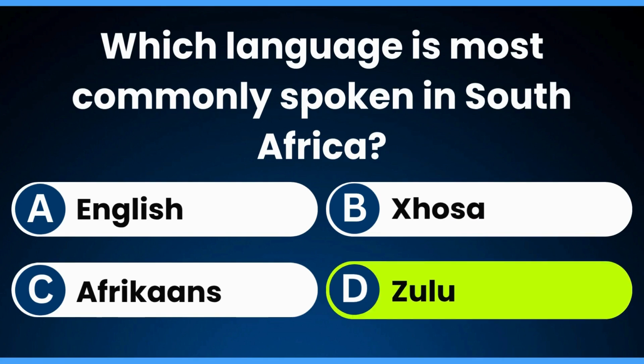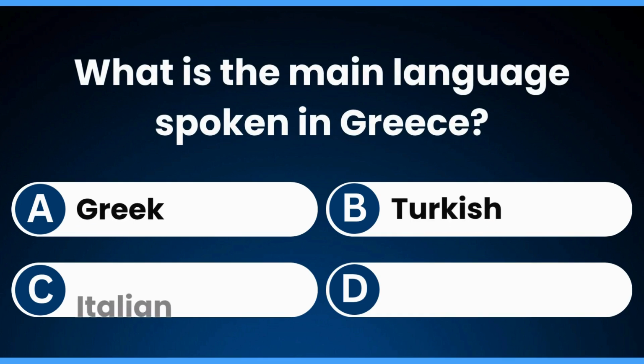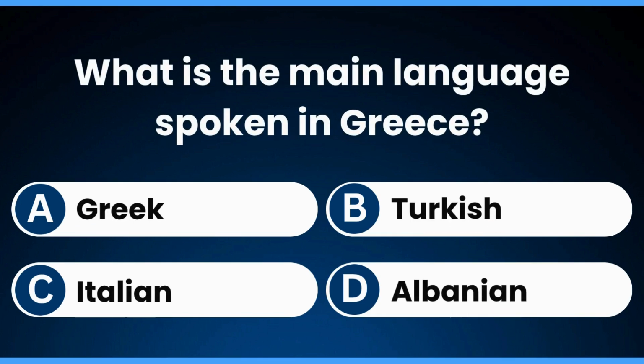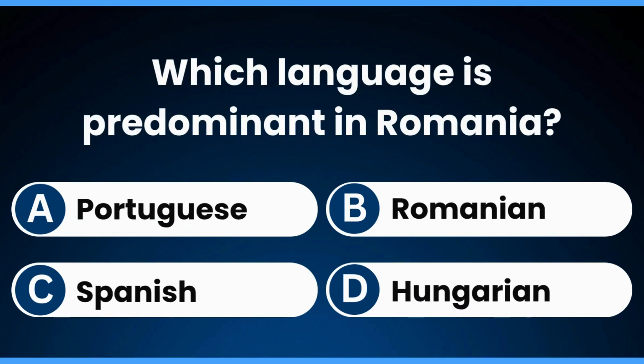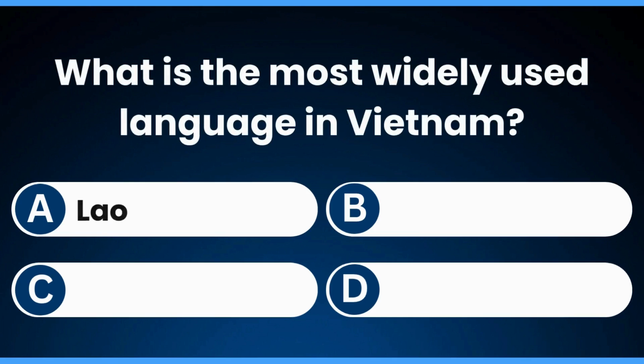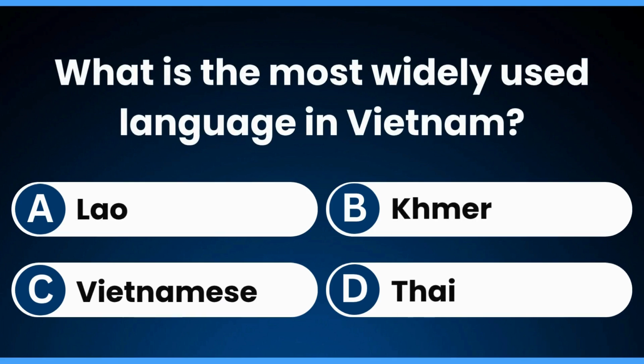Zulu. What is the main language spoken in Greece? Greek. Which language is predominant in Romania? Romanian. What is the most widely used language in Vietnam?